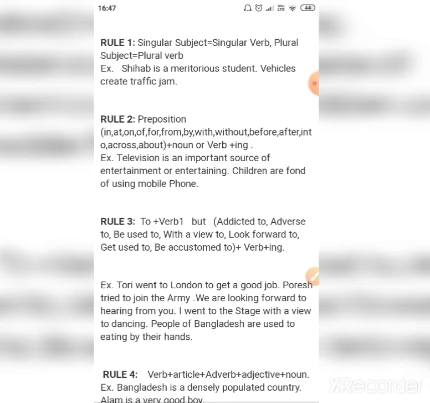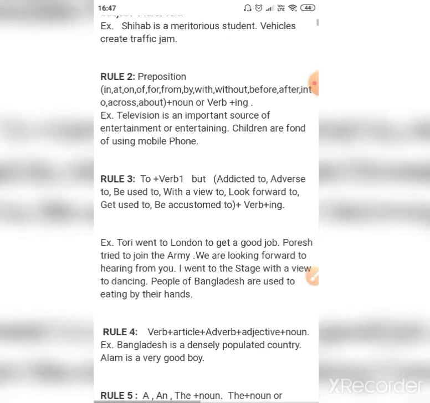Rule number 2. Prepositions. All the prepositions in the brackets are followed by either noun or first form of verb plus ing. Television is an important source of entertainment or entertaining. Entertainment is a noun and entertaining is verb plus ing. Children are fond of using mobile phone.